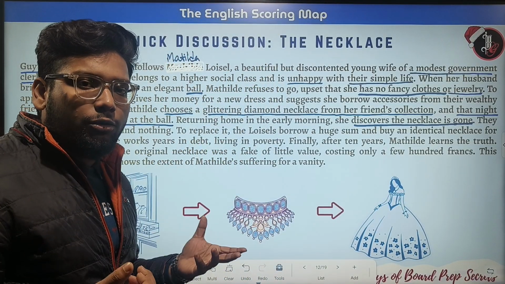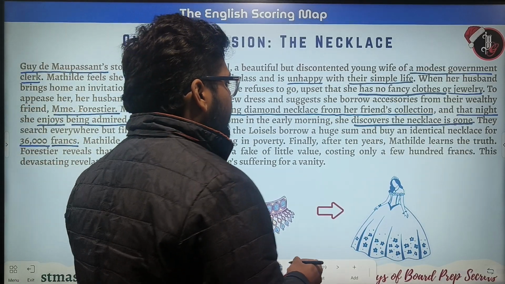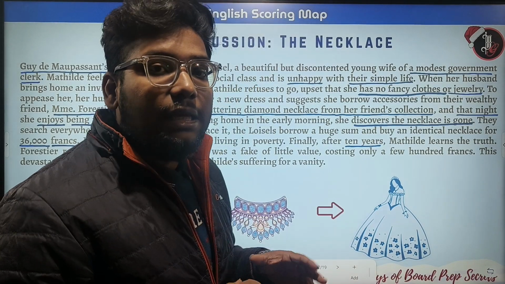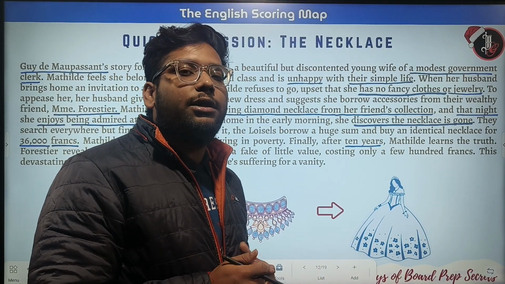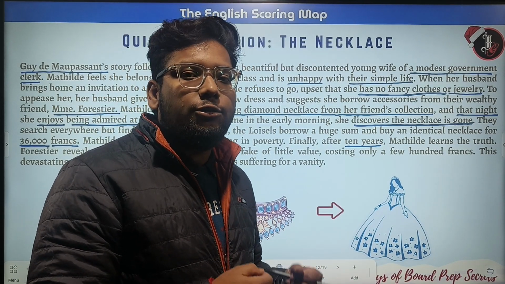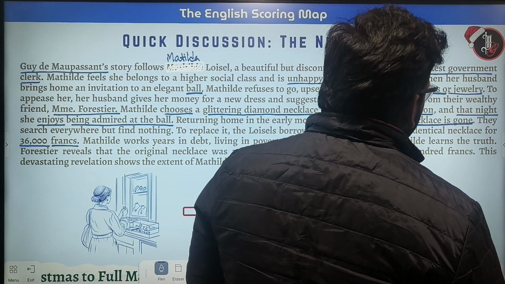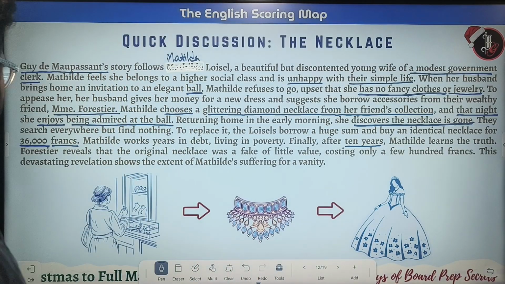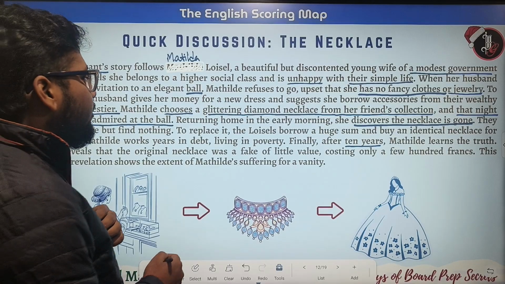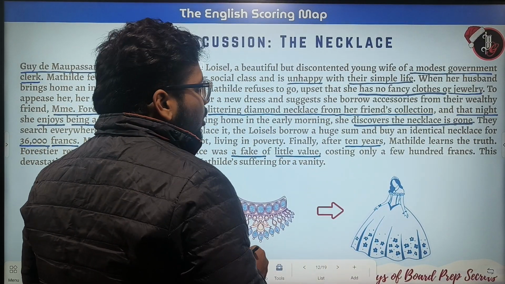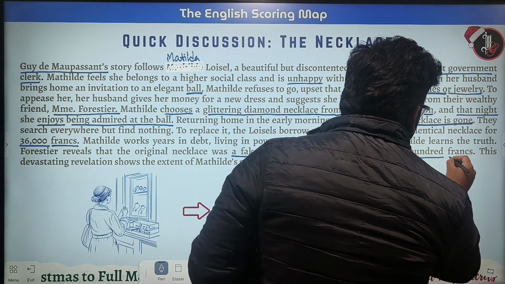So now this is the plot twist. After 10 years, they finally get to know the real truth. Matilda learns that Madame Forestier's original necklace was a fake of little value, costing only a few hundred francs.